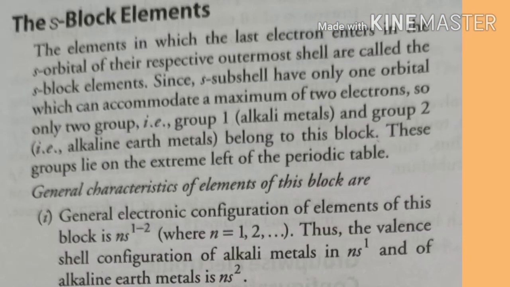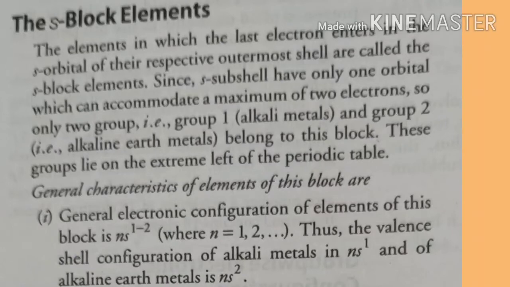Since S subshell has only one orbital which can accommodate a maximum of 2 electrons, only two groups, that is group 1 in which the alkali metals are placed and group 2 in which the alkaline earth metals are placed. These groups lie on the extreme left of the periodic table. Because the capacity of S orbital is 2, that's why there are only two groups in S block.